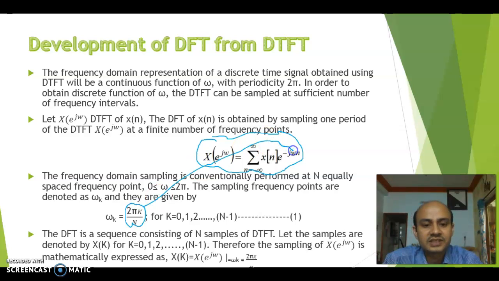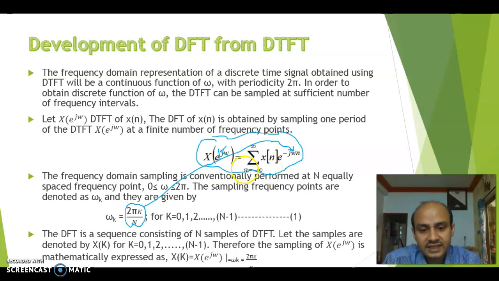So the DFT formula will be, X of e to the power j omega will be changed to X of k. So capital X of k will be the summation n equal to 0 to N minus 1 of x of n e to the power minus j 2 pi k by N into n. This will be your DFT formula.